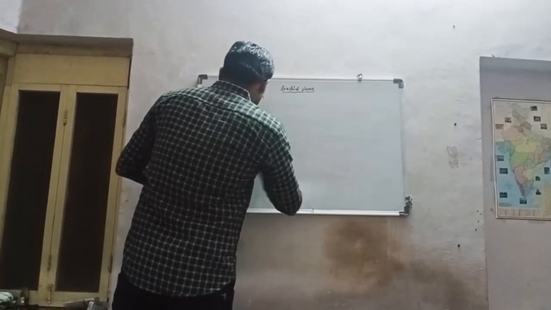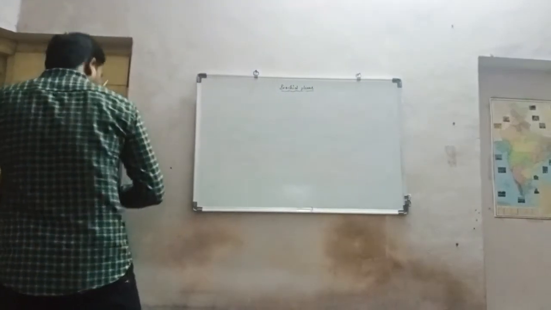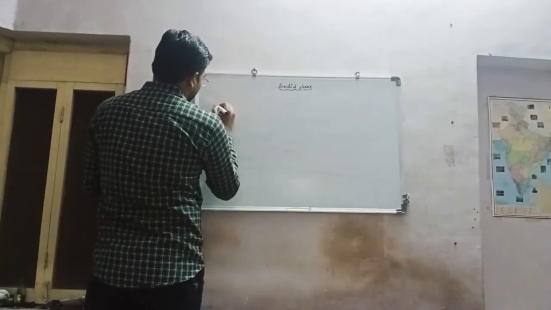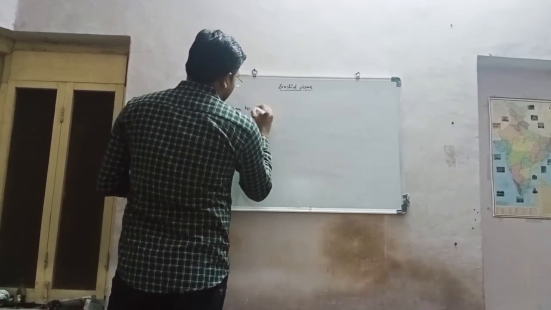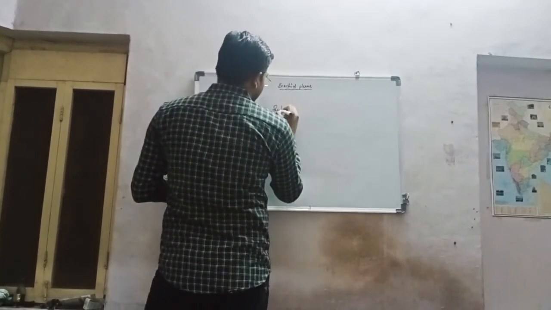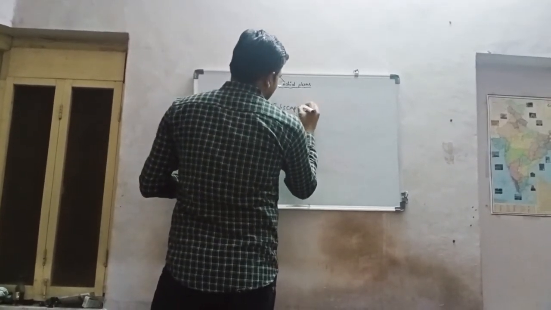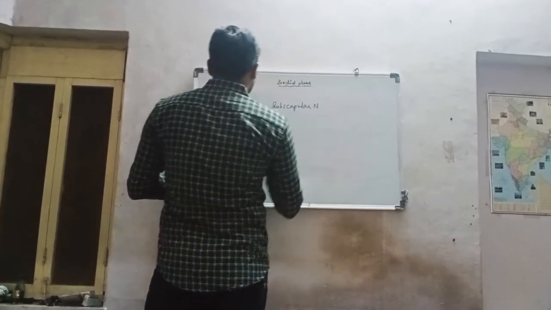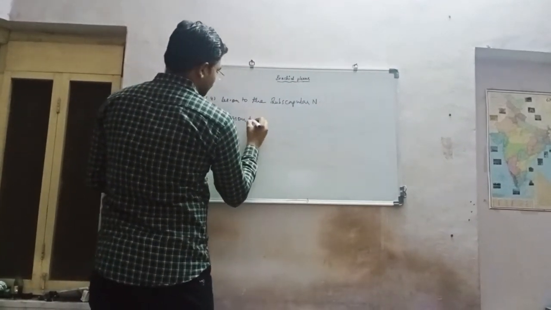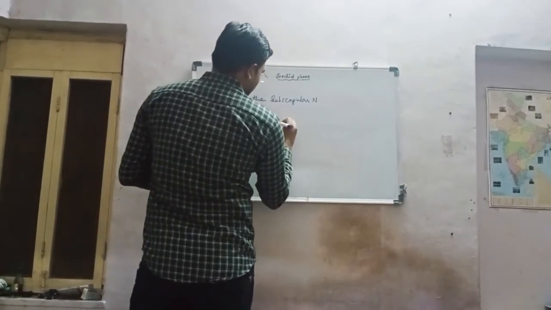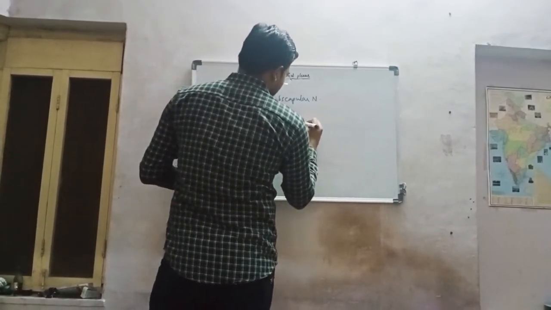Similarly, other nerves can have lesions, like a lesion to the subscapular nerve. Similarly, a lesion to the musculocutaneous nerve.